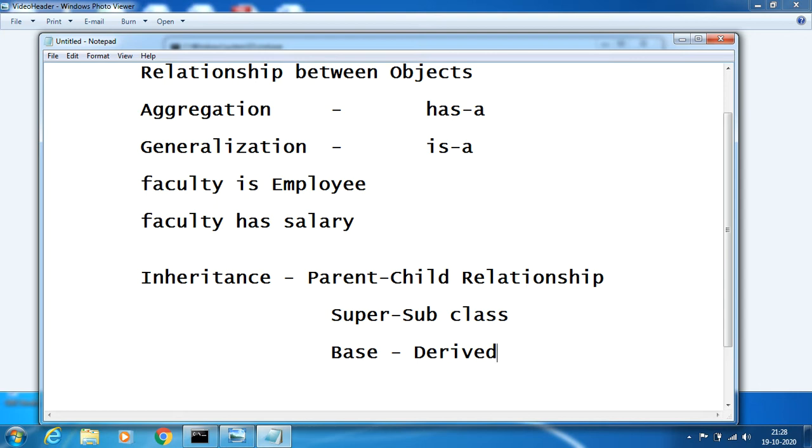When a child class acquires data from the parent class, it can be a property, a method or a constructor. When a child class acquires these things from a parent class, we call that relationship an inheritance relationship.